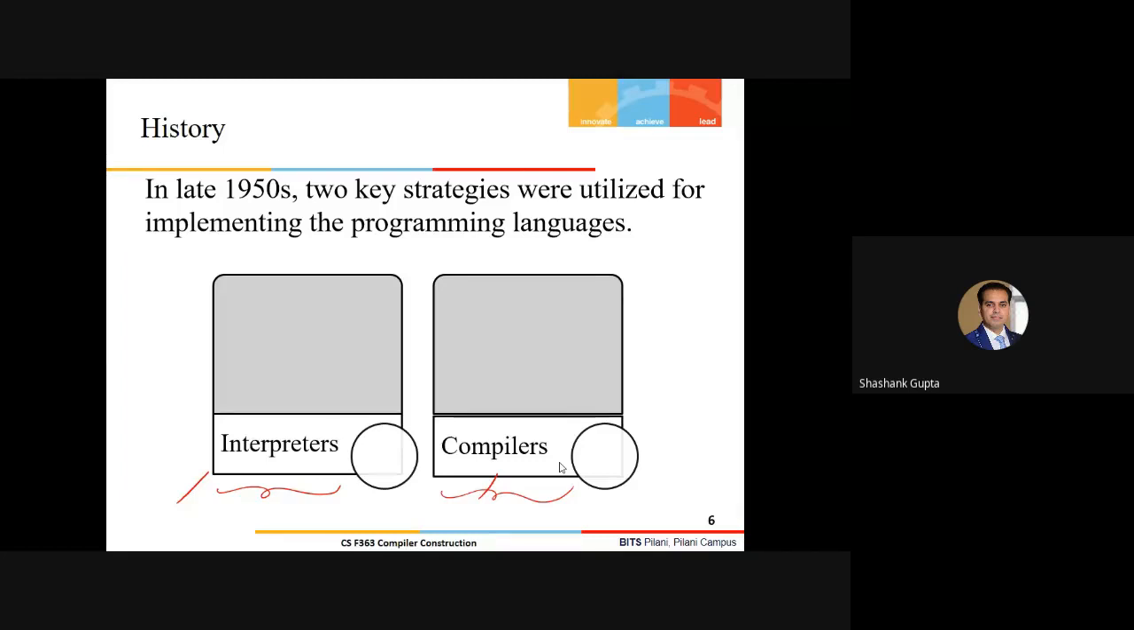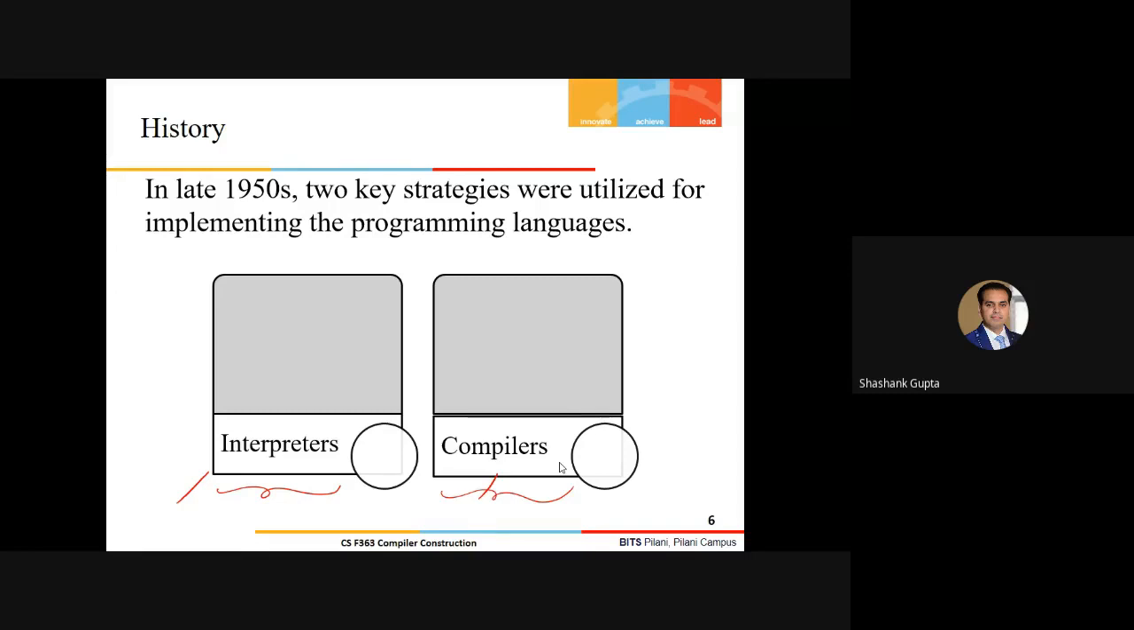But right now, we should understand that in the later 1950s, people didn't have an efficient compiler on which they could compile their programming languages. They had a number of limitations with respect to the accuracy of the compiler, the execution speed, the correctness, and other issues as well.